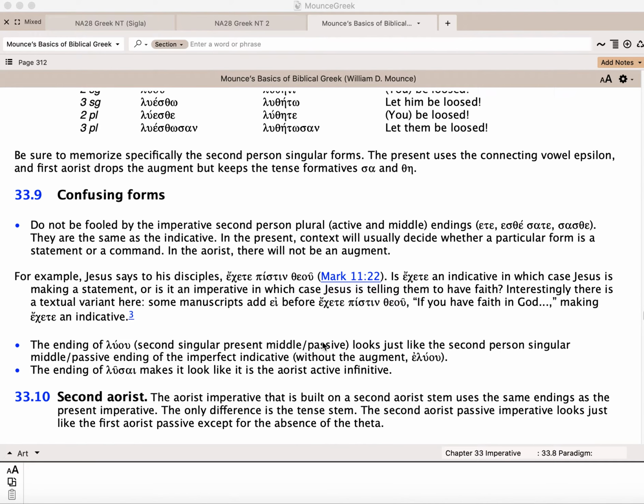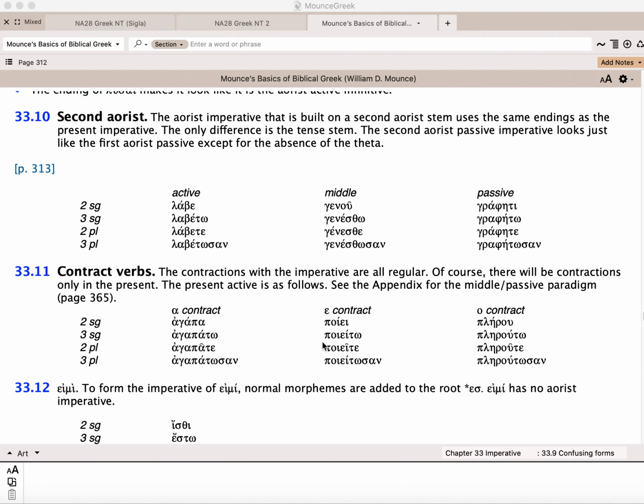As we get into second aorists, you can see here lambano, here's our second aorist, labe, labeto, labete, labetosan, and ginomai and grapho. So those are examples of second aorist. You just have to know your stems there. But look, your second aorist, your second singulars are irregular, but you still have the to, te, tosan and the sto, ste, stosan, and so those are helpful there.